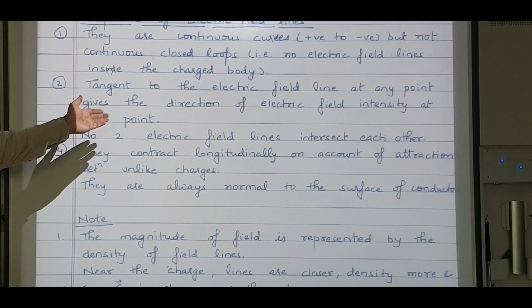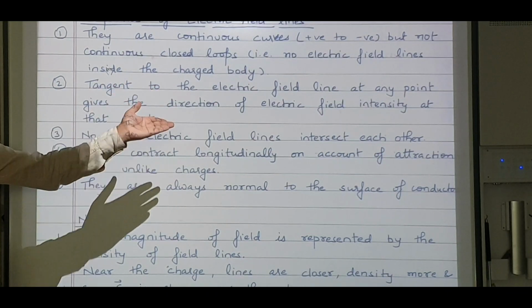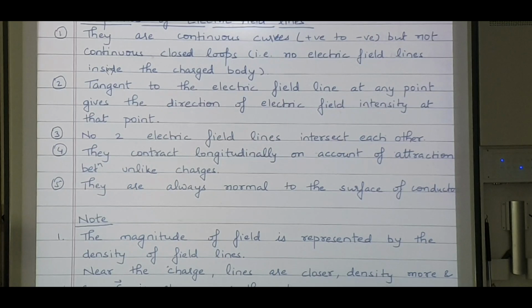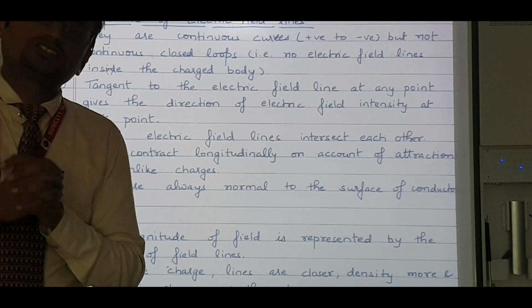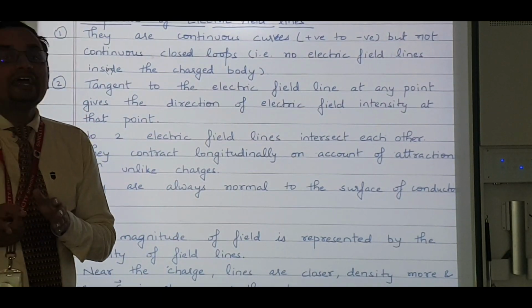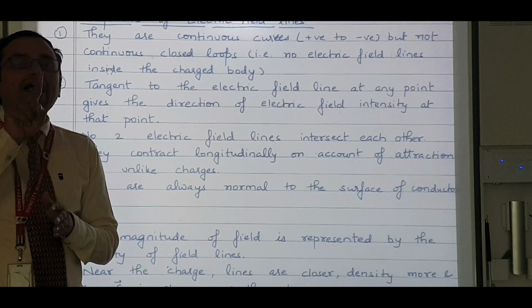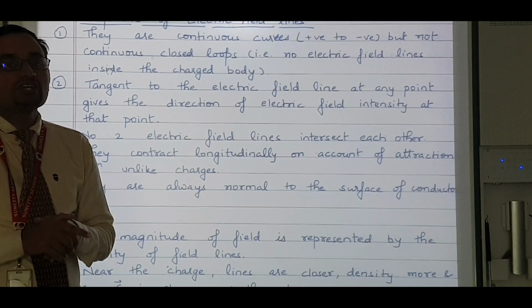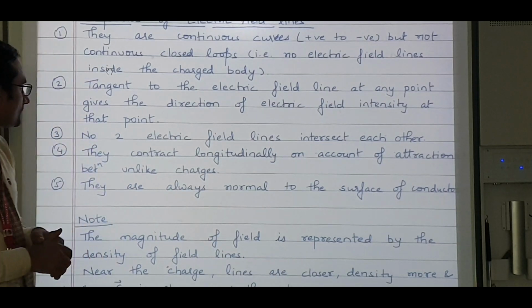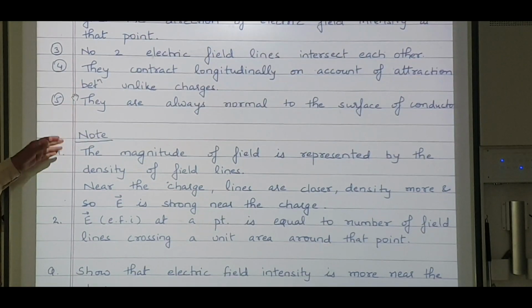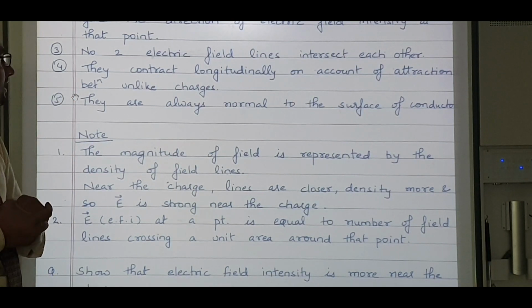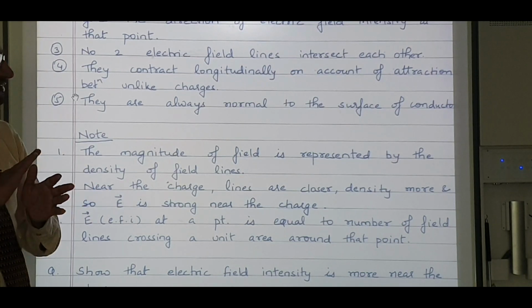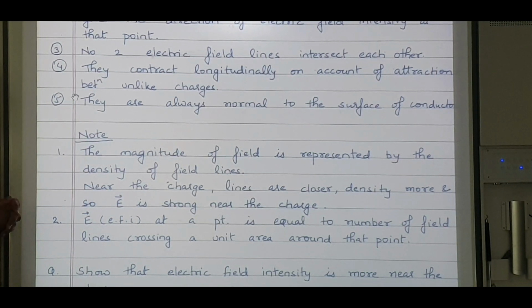Second, the tangent to the electric field line gives the direction of electric field, which we have already said in the definition. Now, no two electric field lines intersect each other, because if they do so, then at the point of intersection there will be two directions, which is not possible. Okay, they are always normal to the surface of a conductor. They contract longitudinally on account of attraction between unlike charges. So it's a very simple thing. You need not go into the details for this.